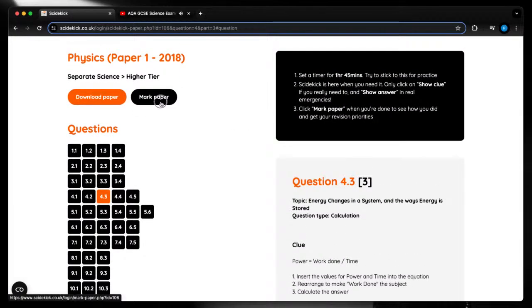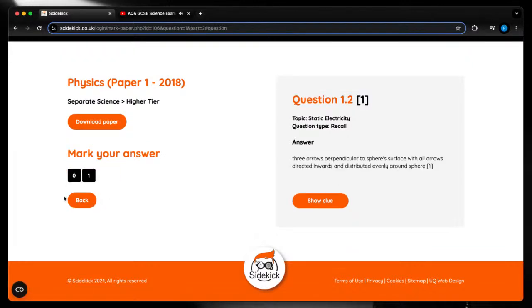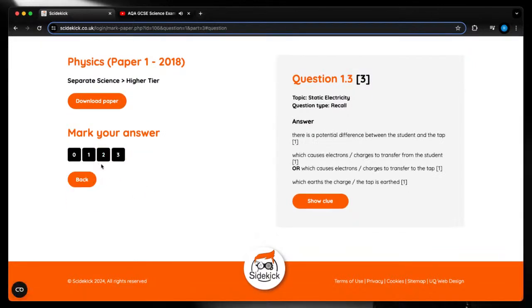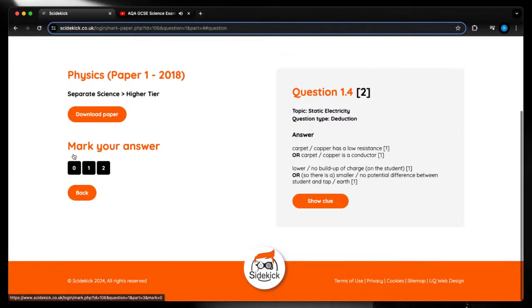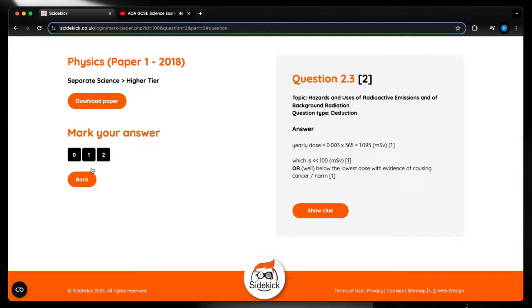When you're finished, you mark your paper. Again, it's going to take you through the same paper. It just shows you the answer, and all you need to do is say, okay, I got both marks on that, brilliant, and it'll go to the next one. I got that right, move on. Or I didn't get any marks on that one, click that. You just work through your paper, it shows you the answer, and you can mark it as you go. Just click the button for how many marks you got for each one, and it will just rack them up.